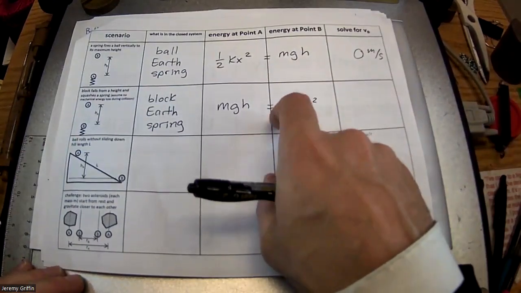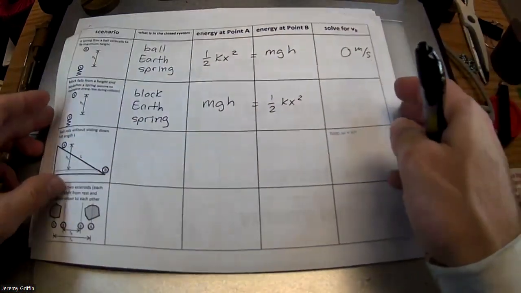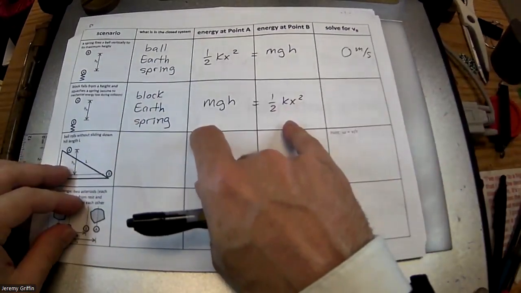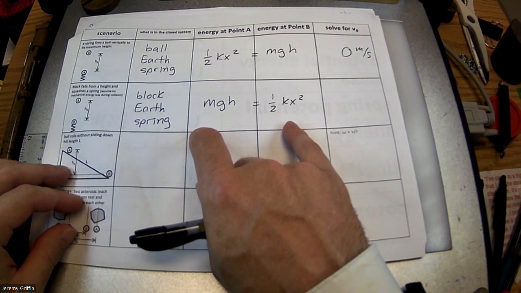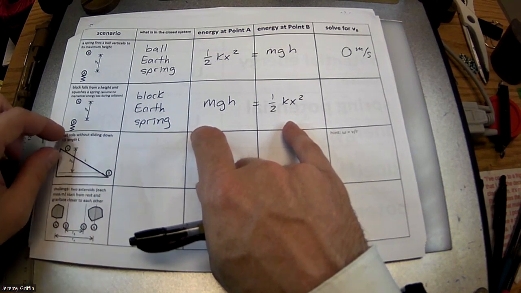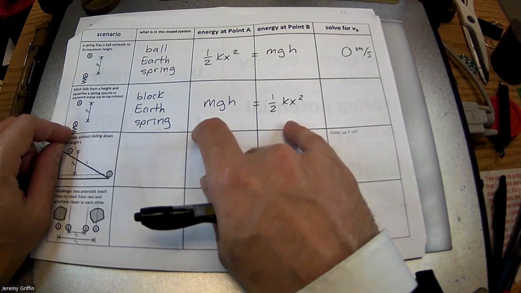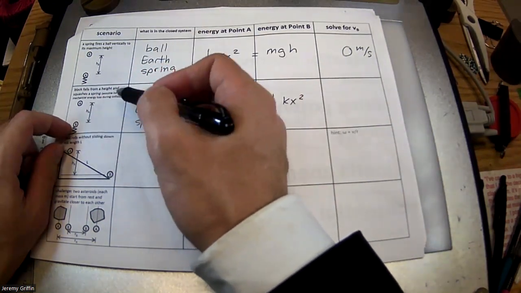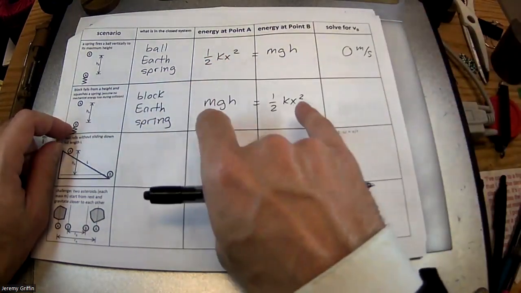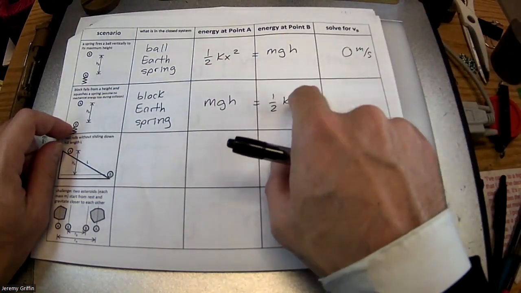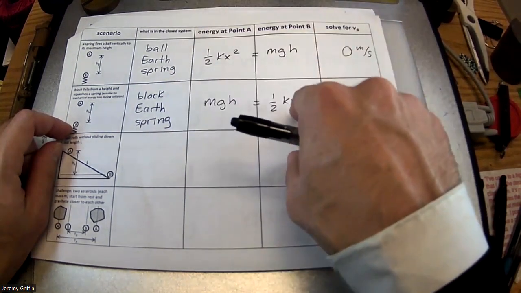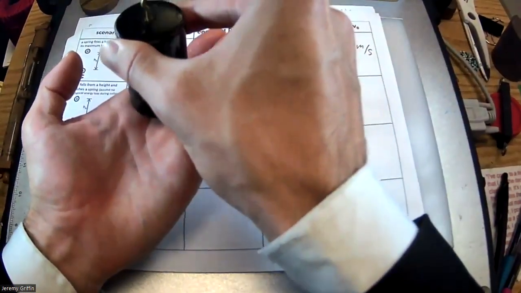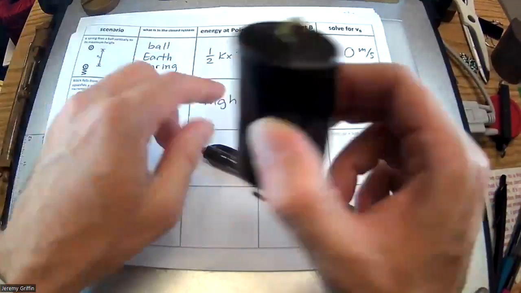Now, let me add on a little bit more, because when I was setting up this table for you guys, I really wanted to keep this like forest for the trees, big picture, what's going on. But if you wanted to get more into the details, you can add to the story: if I roll the clock forward, maybe the spring is going to boing, like rebound the block from it. So there could be more to the story. These are just two very specific points. This is the maximal compression, which is different from the equilibrium compression. If I just take a weight and rest it on top of a spring, it'd be different from if I drop it. This is like the dropping compression.